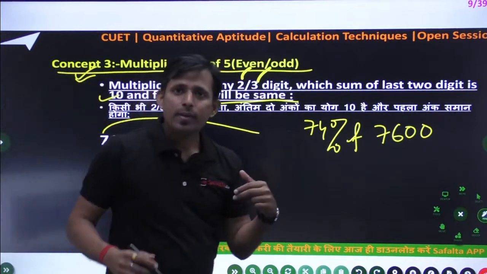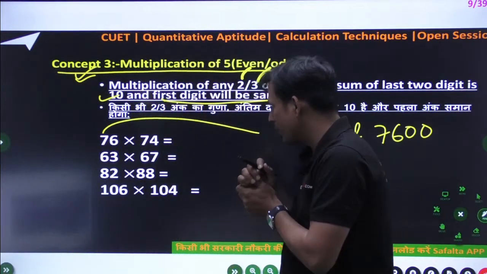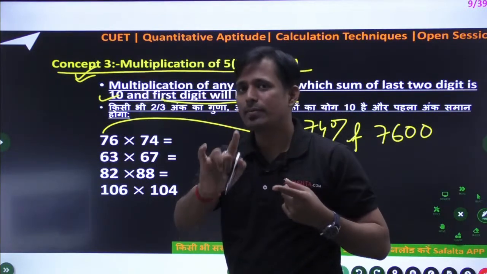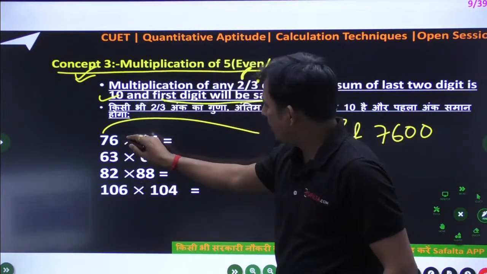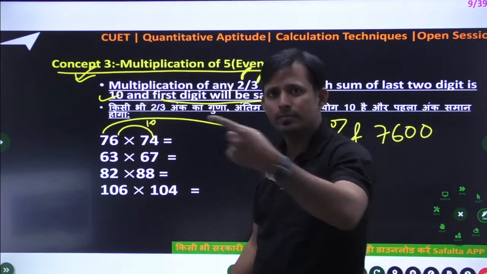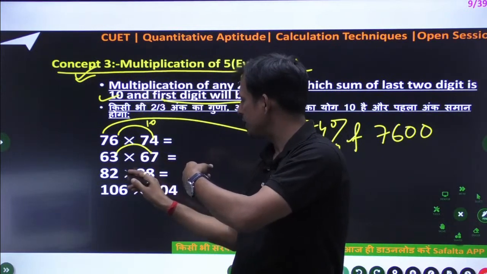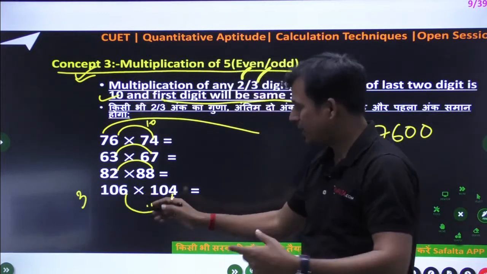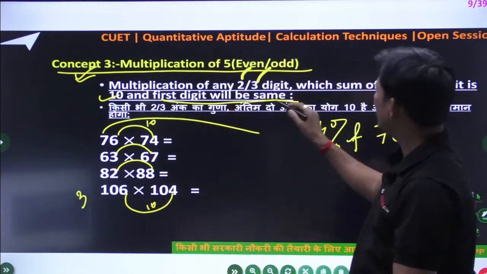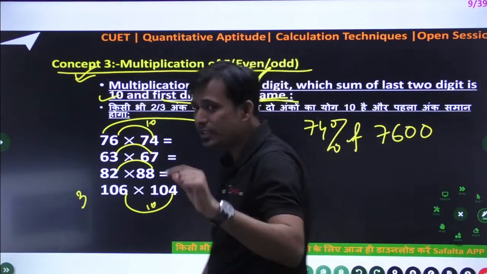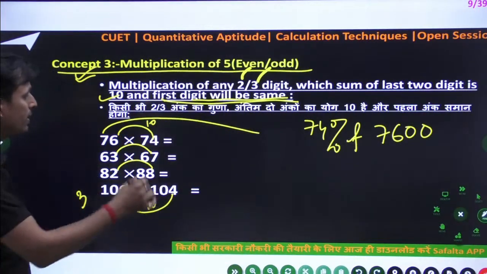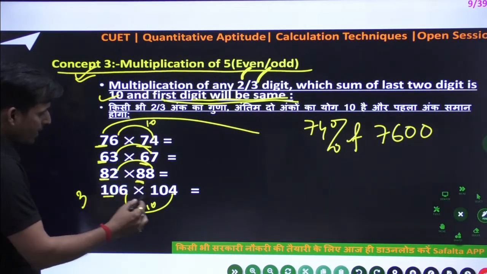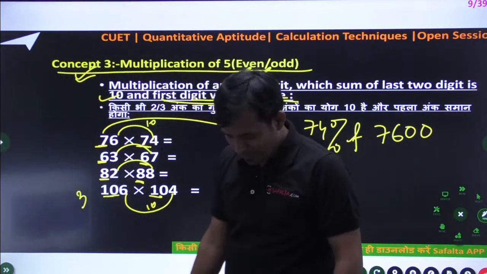Okay, so whenever this type of sum comes, the rule is very simple. I am going to tell you for the first time, listen, my words are very important. The sum of the last 2 digits is 10. Yes, that is given. This is a 3 digit number, and the sum of the last 2 digits is 10. The second condition is that the first digit will be the same. Then you can apply this rule. Then you can solve this type of sum in only 2 seconds.